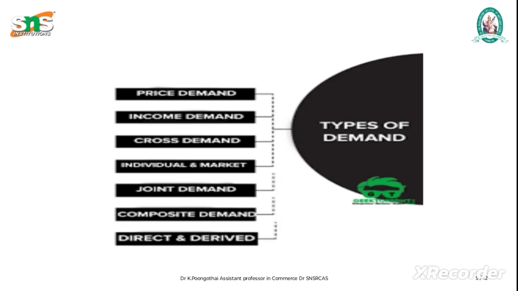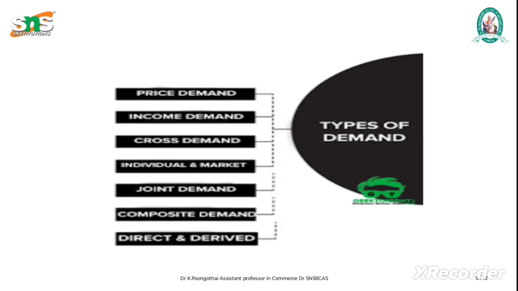Next one is cross demand. Cross elasticity of demand measures how the quantity demanded of one good changes in response to changes in the price of another good. It relates to substitutes and complements in the market.